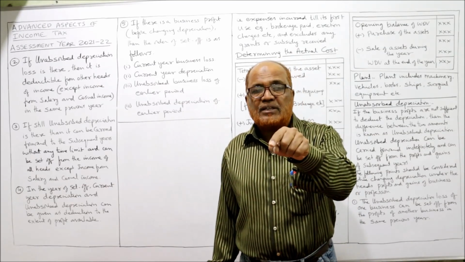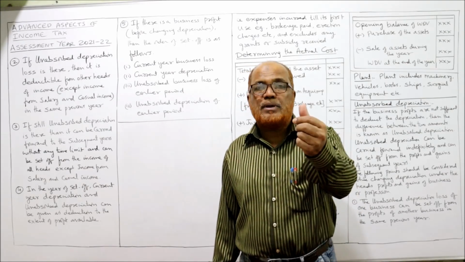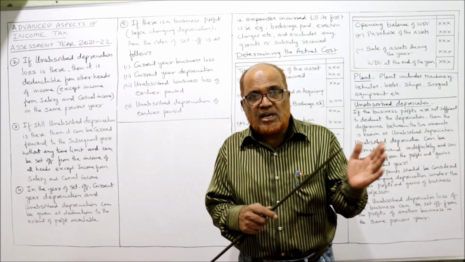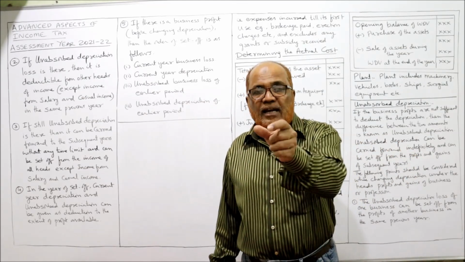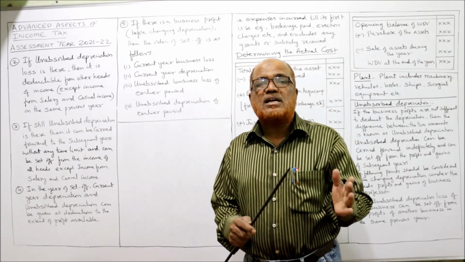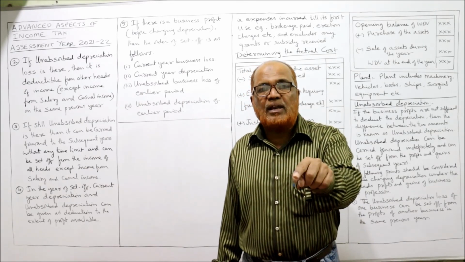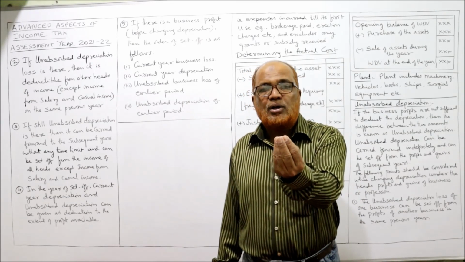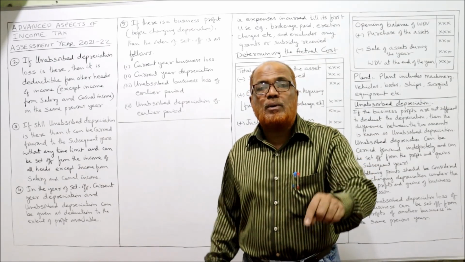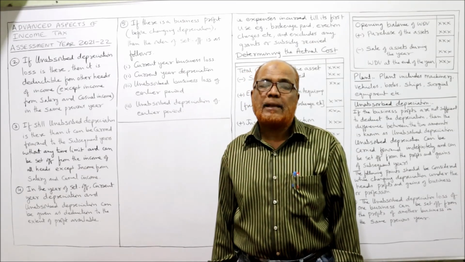Now from that 50,000 profit after depreciation, deduct the unabsorbed depreciation of the last year. If last year unabsorbed depreciation is brought forward, then unabsorbed depreciation of last year will be deducted. Suppose last year unabsorbed depreciation was 75,000, but the profit available here is only 50,000. So 50,000 will be set off. Remaining 25,000 unabsorbed depreciation will be carried forward to the next year, like that.